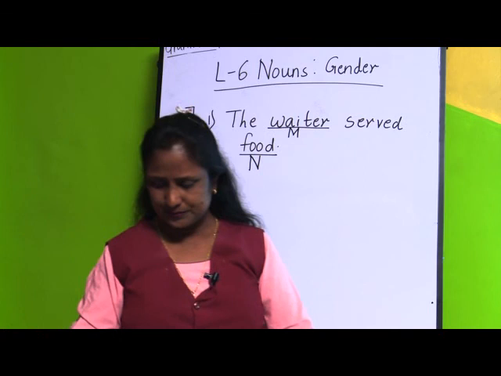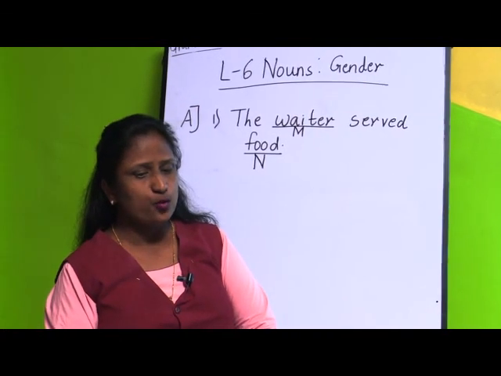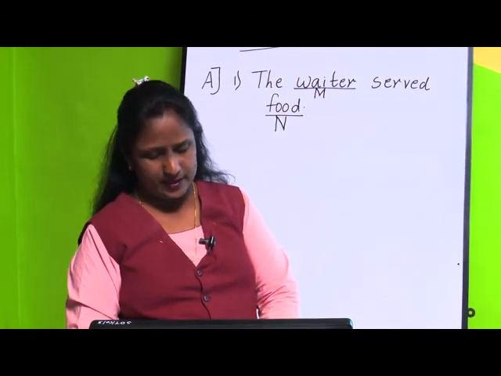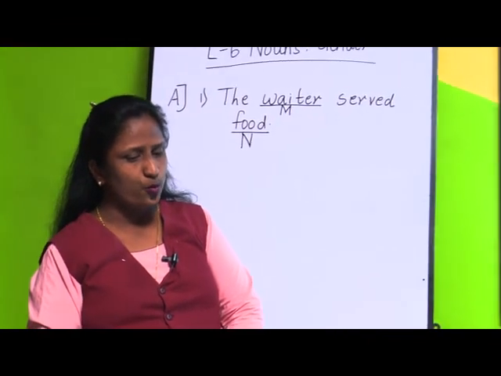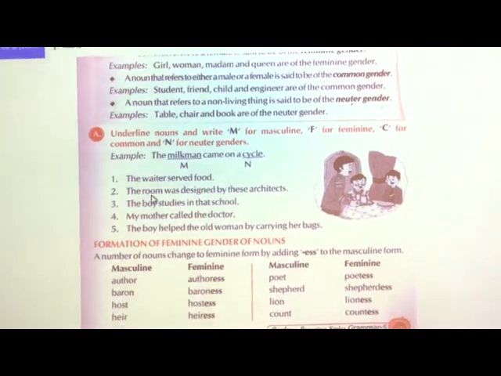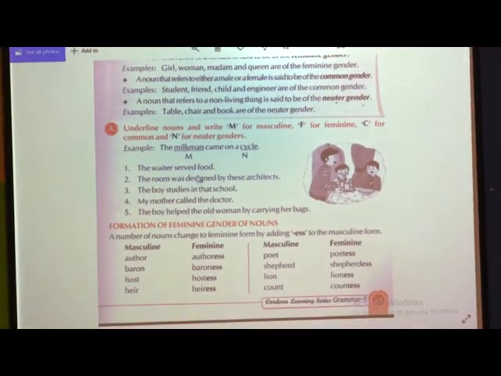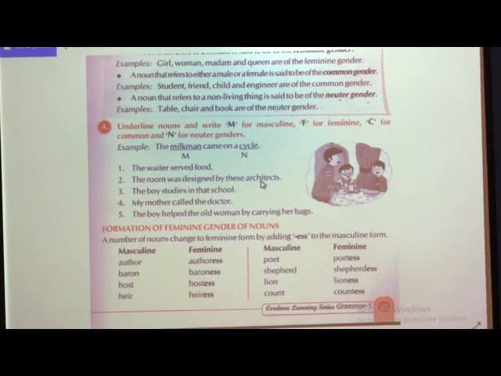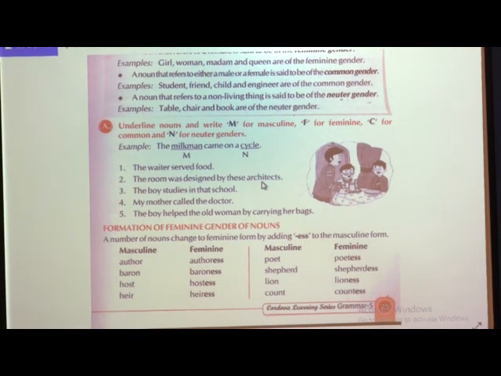Now if you see the second one, the room was designed by these architects. So which is the noun over here? Yes, room is a noun. Underline room and there you can write down which gender it is. It is a non-living thing, so that is a neuter gender. Then one more noun we can see, that is architects. Architects is also a noun. So architects may be male or female. So which gender can we say? Yes, it is a common gender. So you are going to underline architects and down you are going to write it as C, because it is a common gender.